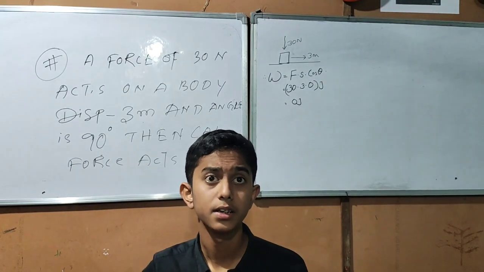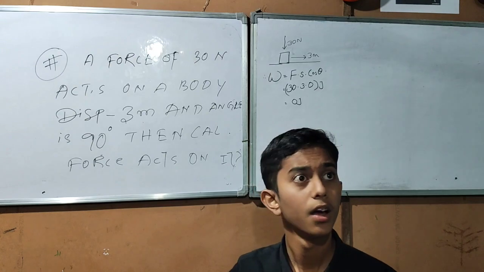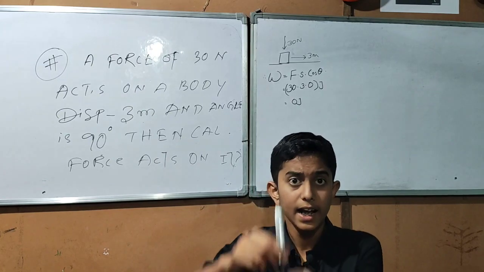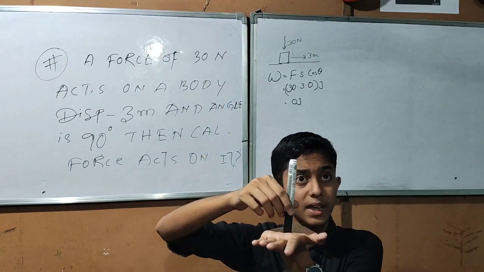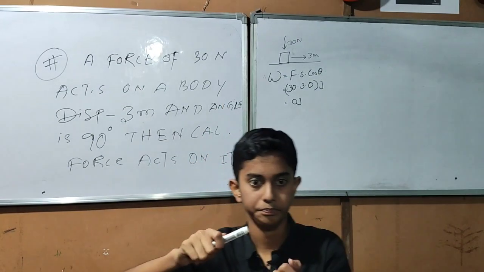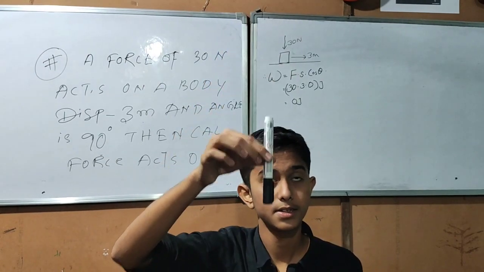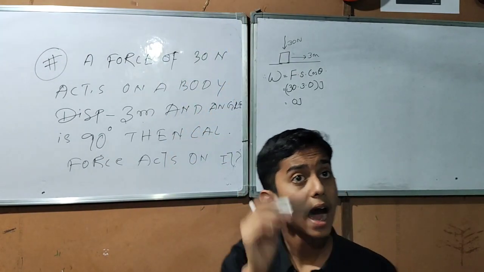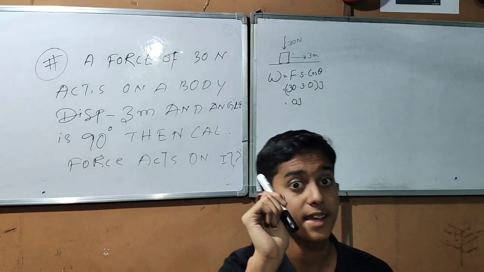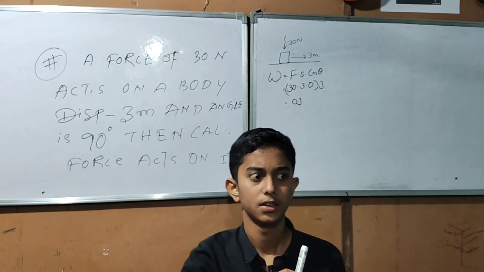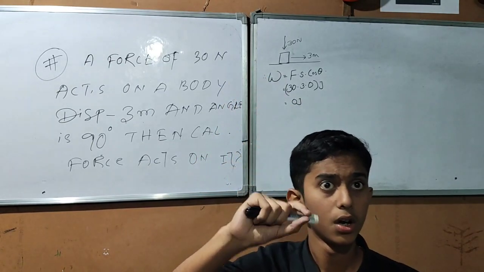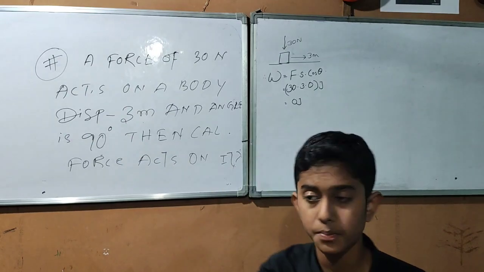Now let us see what is called work done against gravity. Suppose this is a pen in my hand and I take it above against the force of gravity. I am exerting some force which is against the gravitational force acting on the earth. How can we calculate this work? This marker has a mass, suppose the mass is m, and the value of g we know is the acceleration due to gravity, small g.